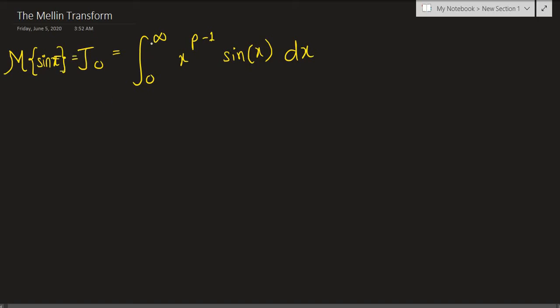And let me write down what a Mellin transform is defined to be. So a Mellin transform of, say, a function is defined as the integral from 0 to infinity of x to some parameter, here it was p, let's have t now, t minus 1 times that function f of x dx.